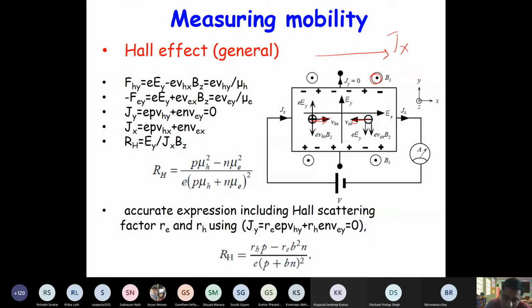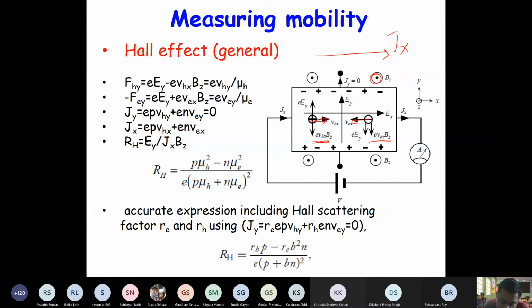So for holes, Q times V cross B will be in minus Y direction. What about electrons? Because their charge is minus Q, V cross B will be up, and Q times V cross B will be down, right? So the magnetic force on electrons and holes will be in minus Y direction, right? Now, when these charges are accumulated here, they develop a field.